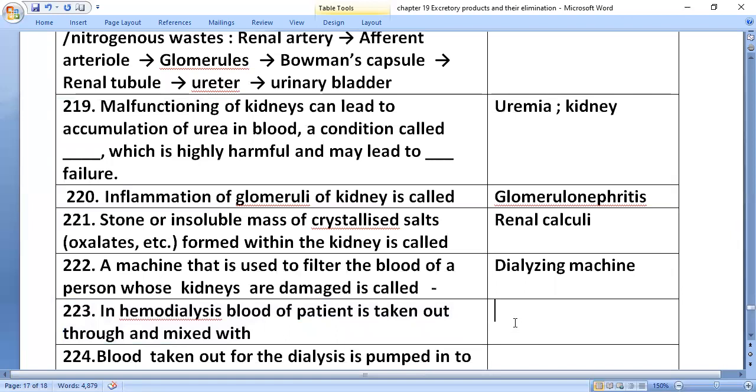In hemodialysis, the blood of the patient is taken out through a main artery and mixed with an anticoagulant called heparin.